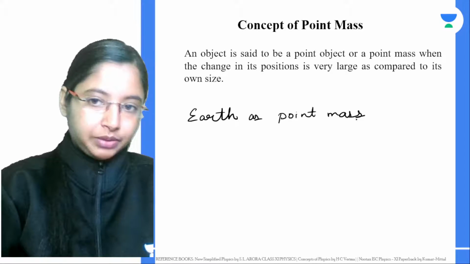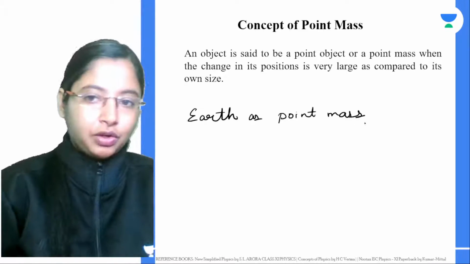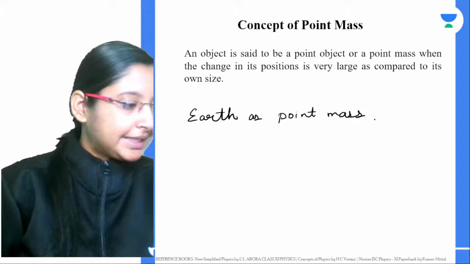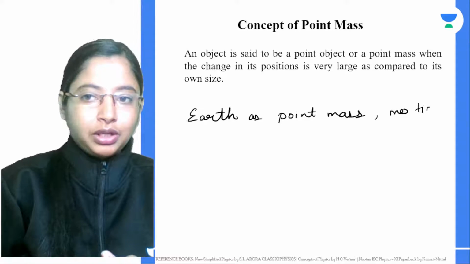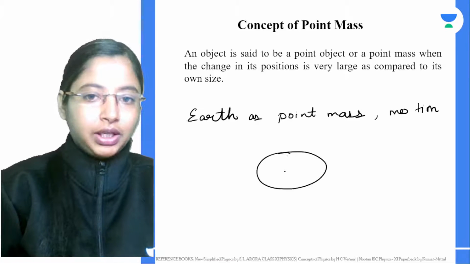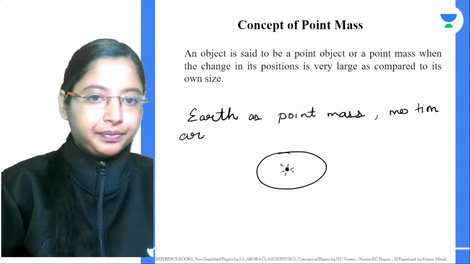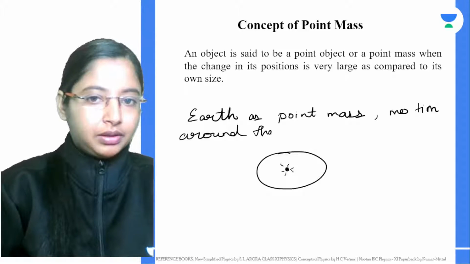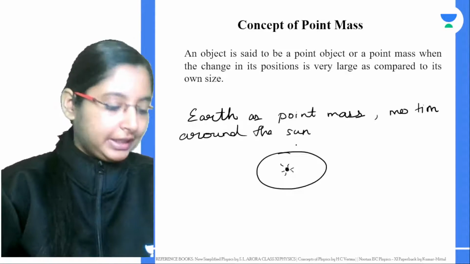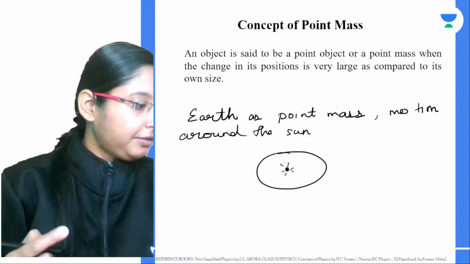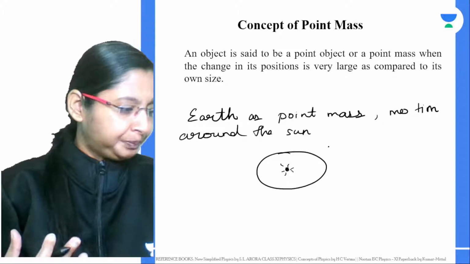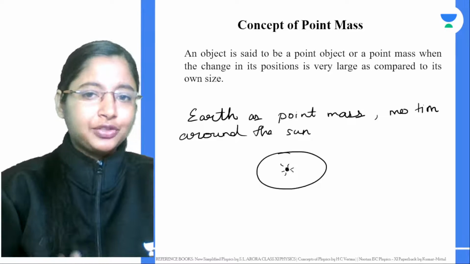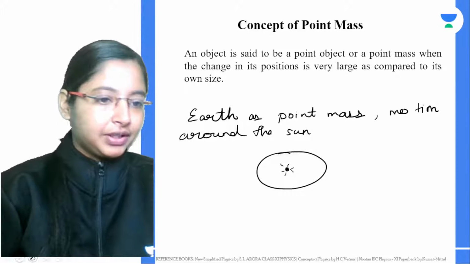Correct, Akshay. Earth being a point mass is correct, or a point object. Since their motion around the sun, when it is going around the sun, the distance that it is covering, the motion around the sun itself is very large when compared to the size of the Earth.